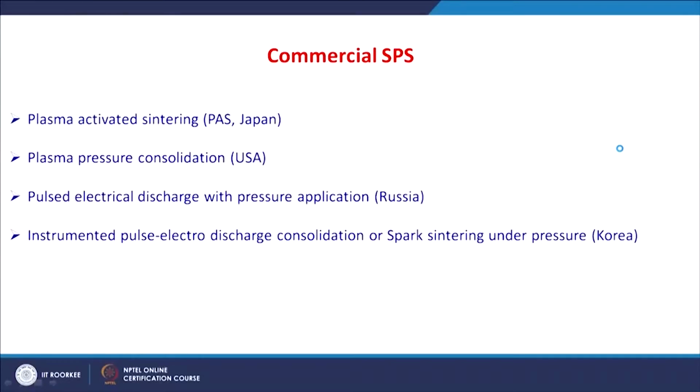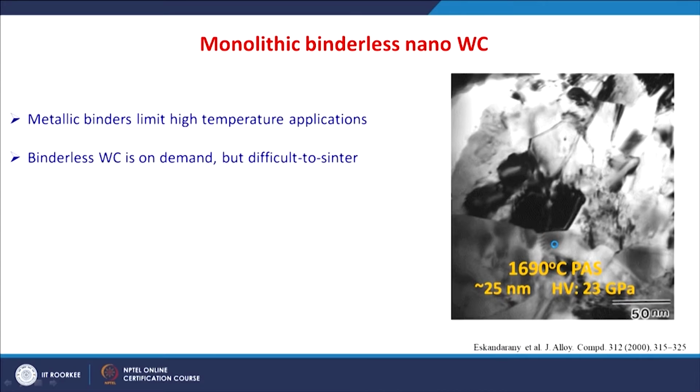In USA, it is called plasma pressure consolidation, whereas in Russia it is more popular as pulsed electrical discharge with pressure application, whereas in Korea it is more famous as instrumented pulse electro discharge consolidation or spark sintering under pressure. So, these are different names for the commercially available SPS machines. Let us see a few examples of nanoceramics prepared by such activated sintering technique.